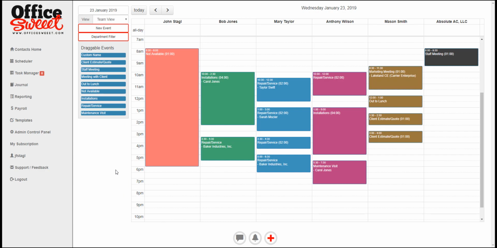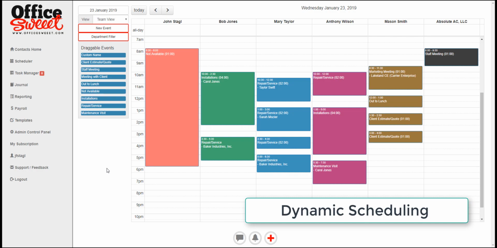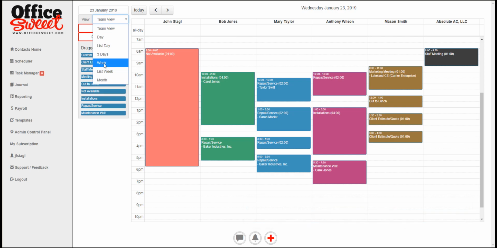We think it's pretty cool because it's very interactive, and this is kind of what it looks like in one of the views. We call it the team view because it shows people on your team, so to speak. We have many other different views. We have a month view, a list view, and week views. My favorite is the week view, but the team view is nice if you want to see where everybody is, like for somebody who's doing dispatching.